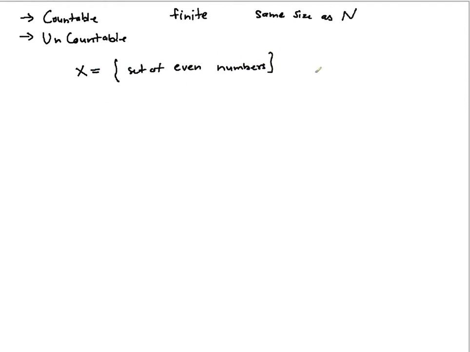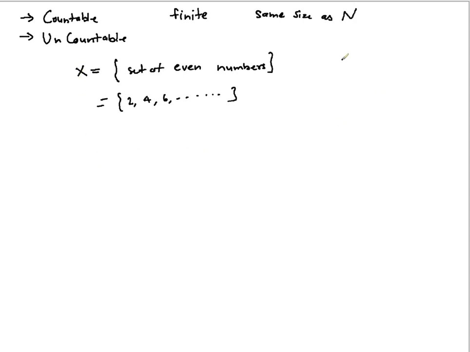When you say set of even numbers, what do you have? This set is 2, 4, 6, like this. Every element has an index where it is present, so the function that can map the natural numbers to this set is very simple.